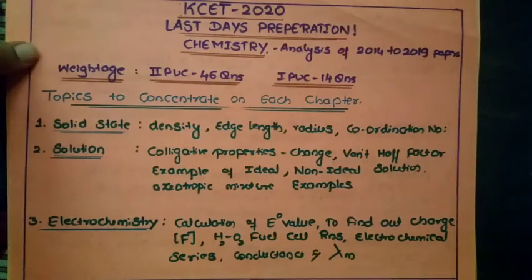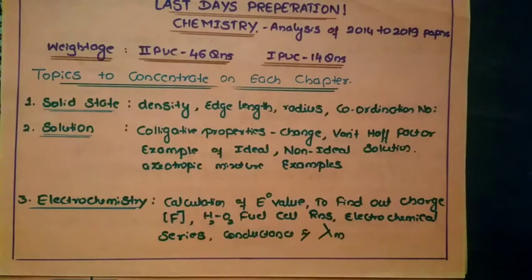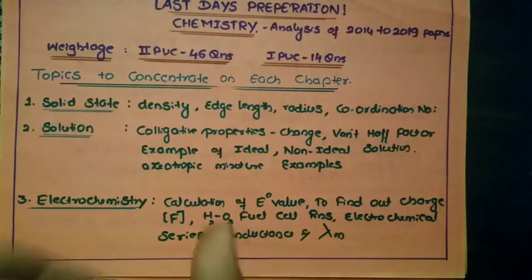Similarly, come to the solution chapter. From solutions, around 2 questions will definitely appear, on topics like colligative properties. When I mention colligative properties, it might be about osmotic pressure and isotonic solutions, relative lowering of vapor pressure, especially the freezing point, and the elevation in boiling point, and how it varies when the number of solute particles changes.